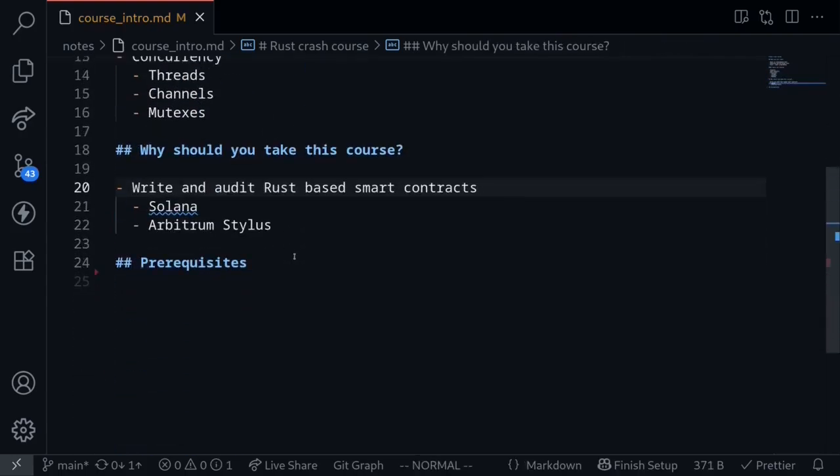Why should you take this course? By taking this course, you'll learn enough Rust so that you'll be able to write and audit Rust-based smart contracts such as Solana and Arbitrum Stylus.